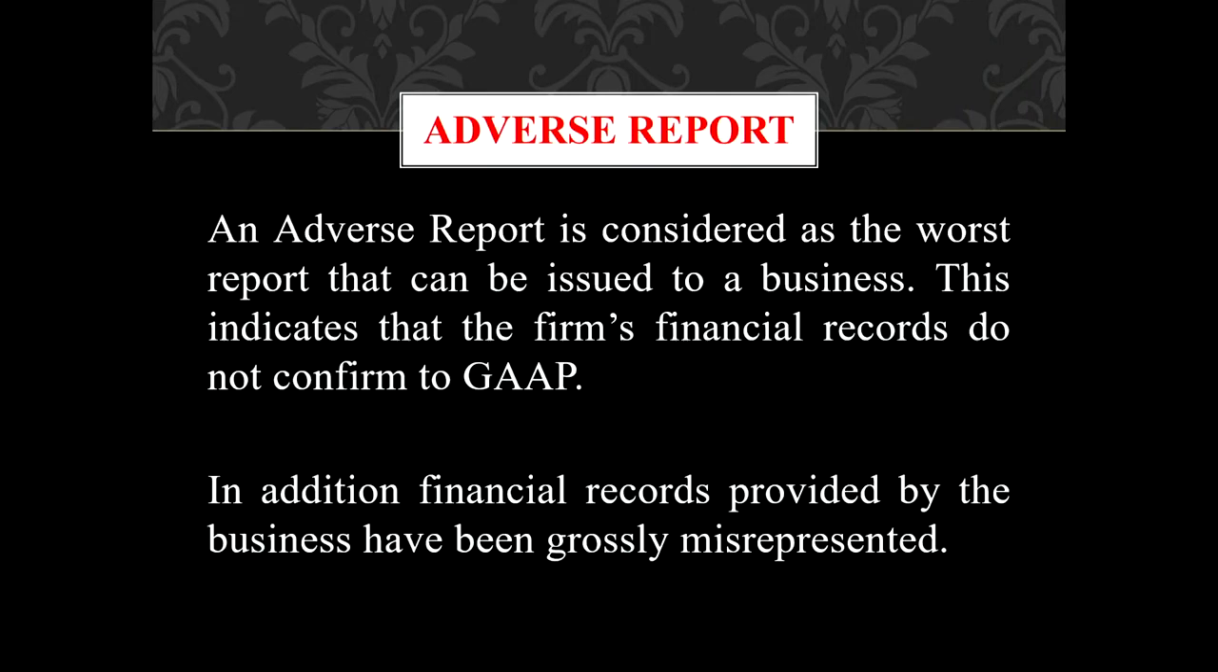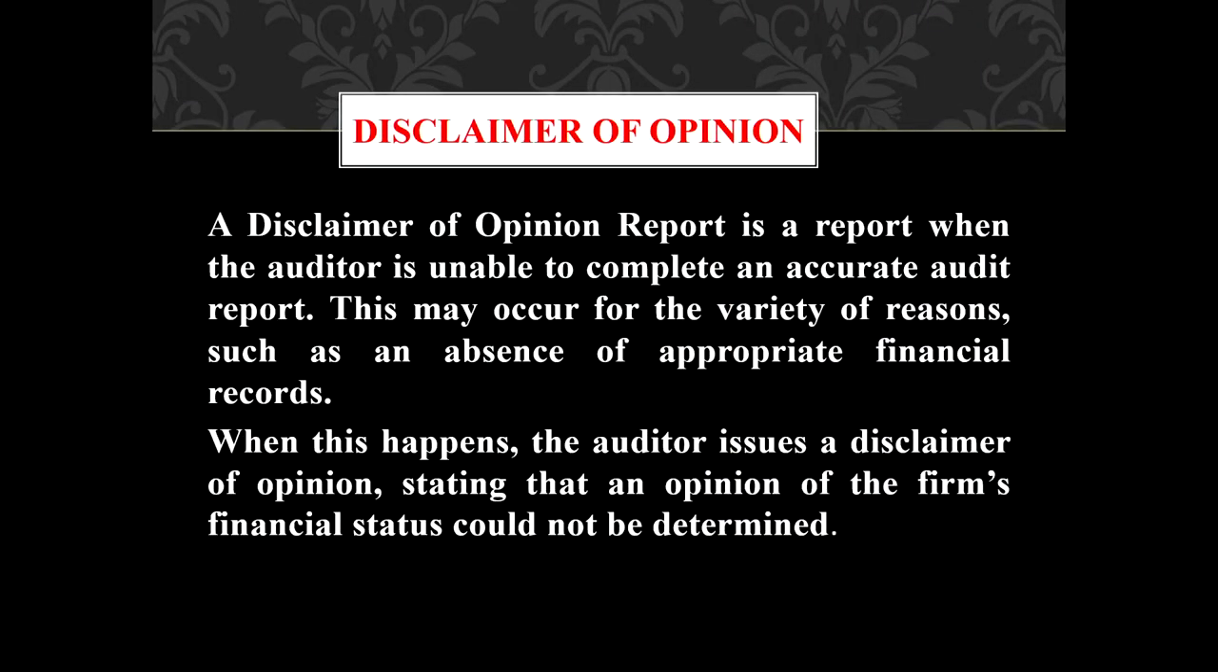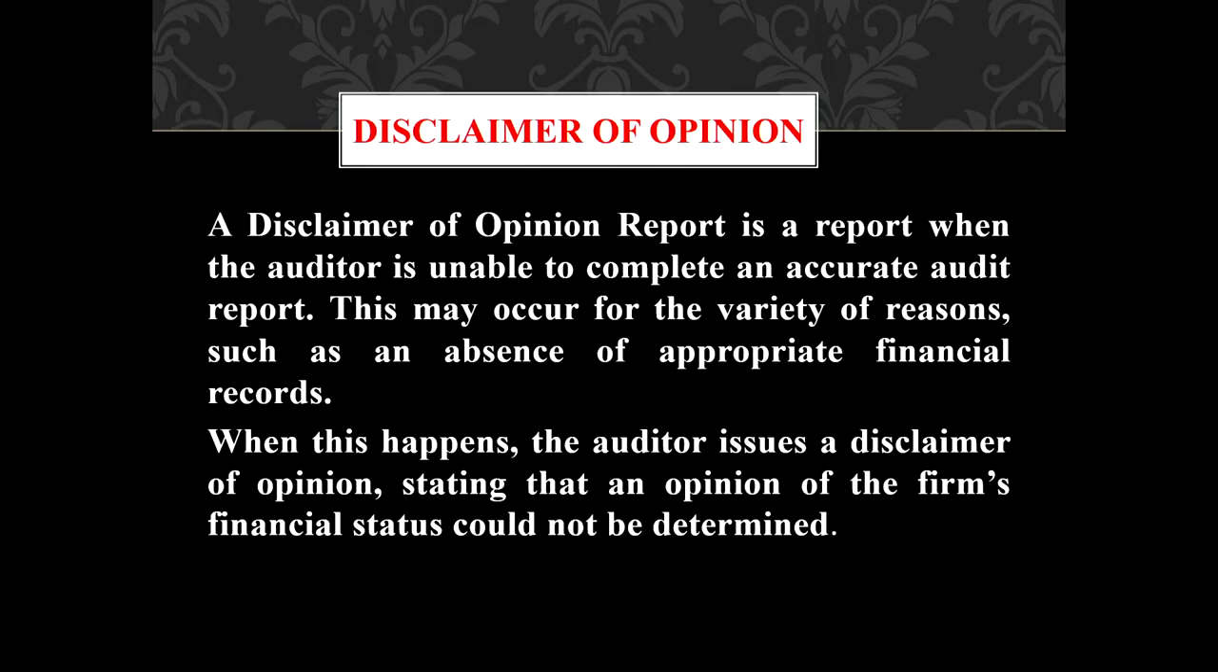The last report, the fourth type, is called disclaimer of opinion. A disclaimer of opinion report is issued when the auditor is unable to complete an accurate audit report. This may be due to various reasons, such as inappropriate record maintenance or absence of appropriate records. When this happens, the auditor is supposed to issue a disclaimer of opinion stating that the opinion of the firm's financial status could not be determined. So, these are the various types of reports which can be issued by an auditor.